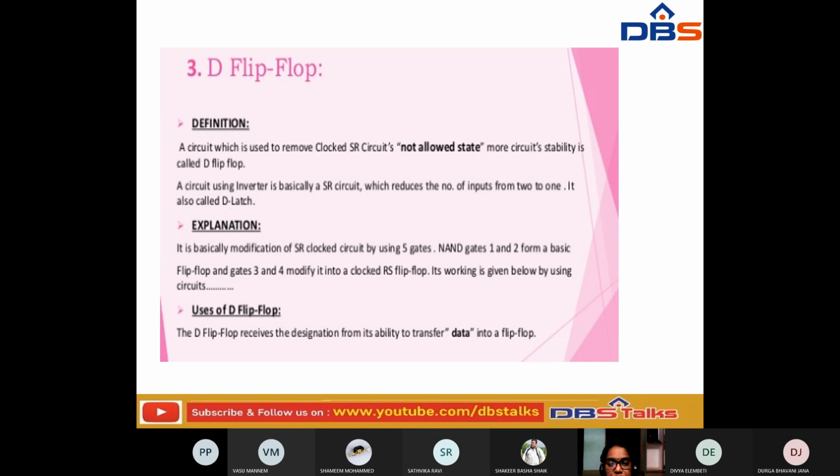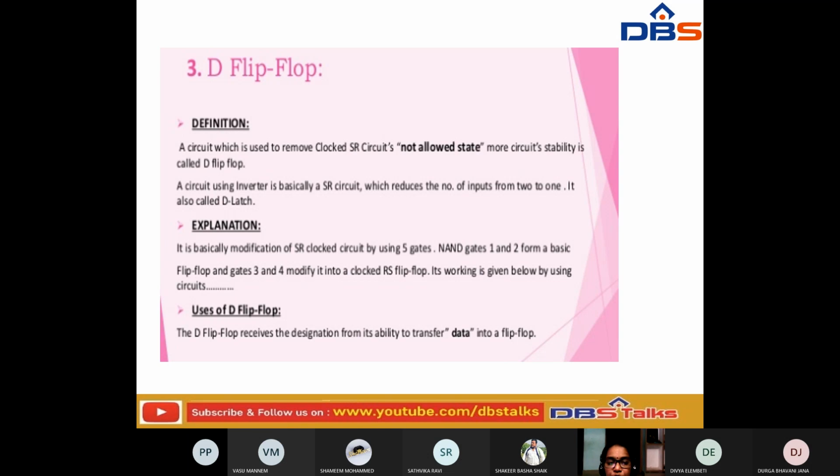Okay, now let us see the explanation. It is a modification of the clocked SR circuit by using 5 gates. The NAND gates 1 and 2 form a basic flip-flop, and gates 3 and 4 modify it into the clocked RS flip-flop. Its working is given below by using the circuits. Now let us see how it is going to work by using the circuits here.